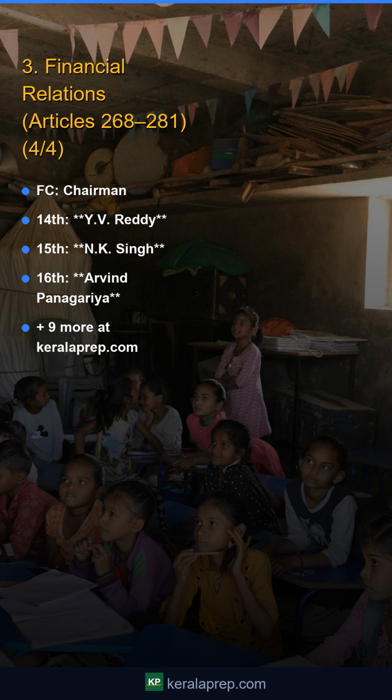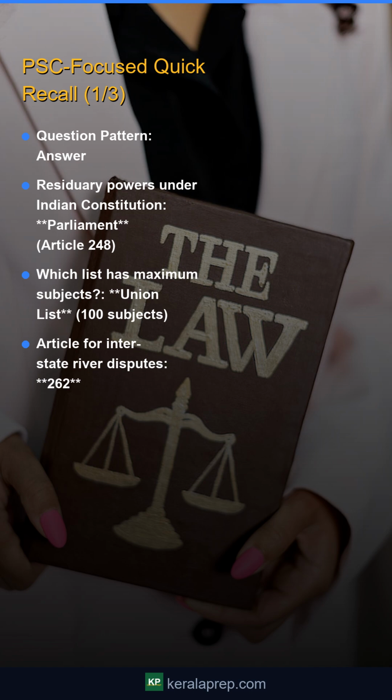PSC Focused Quick Recall. Question pattern. Answer: residuary powers under Indian Constitution. Parliament, Article 248. Which list has maximum subjects? Union list, 100 subjects. Article for interstate river disputes: 262.